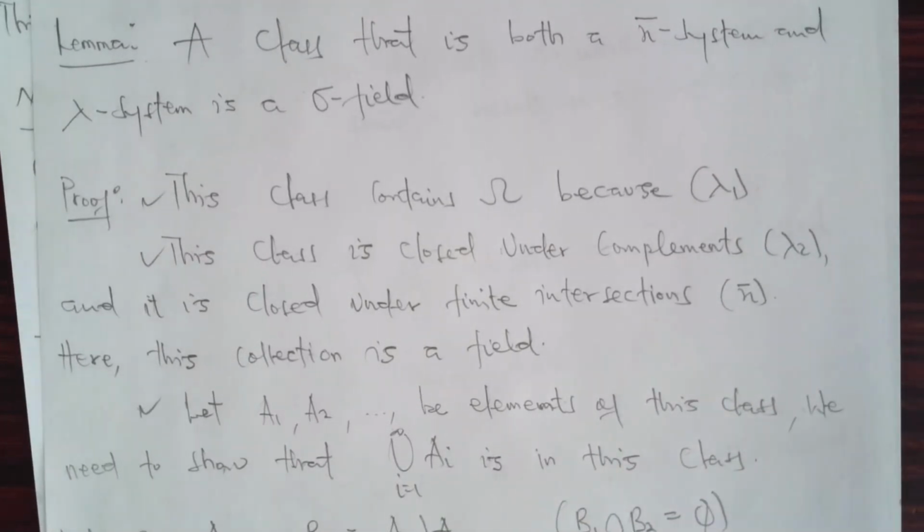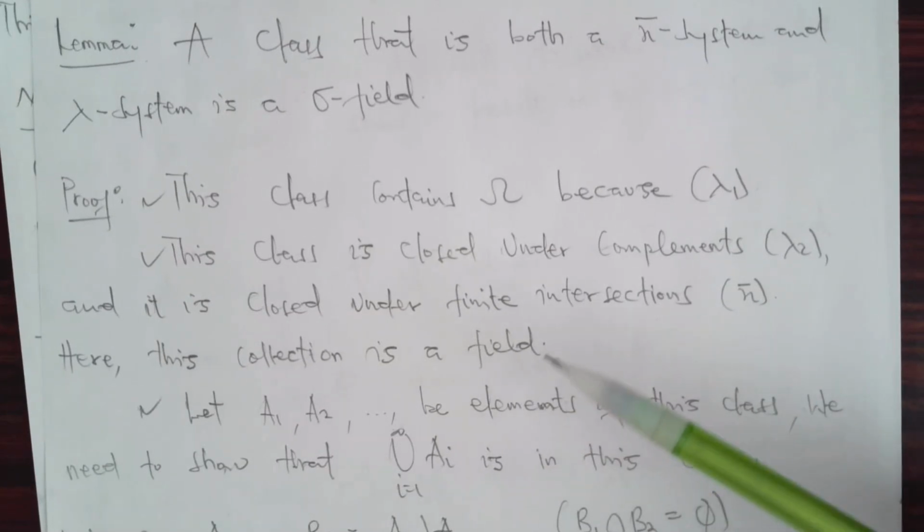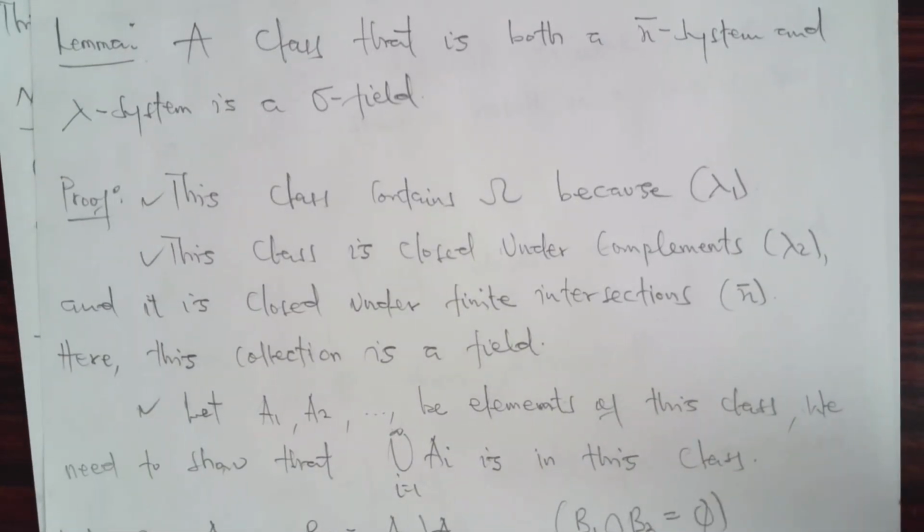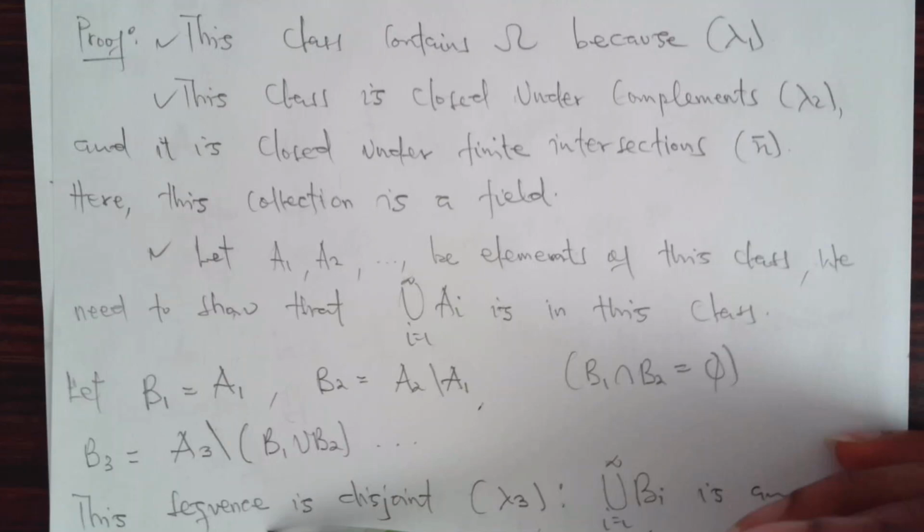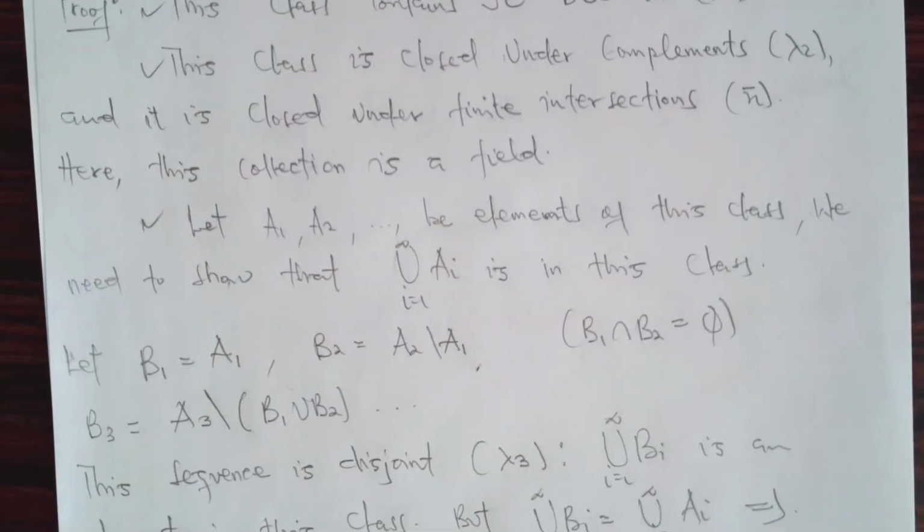Here we conclude that this class is a field. So now we want to include the countable aspect of the elements in it. So we are saying that let A1 to infinity be elements of this class. We need to show that the countable union also belongs to that class. Then, but before then, we need to satisfy the condition for lambda 3. Because we talked about lambda 1, lambda 2, and a pi, so we need lambda 3 in addition. But lambda 3 needs disjointness in this class.